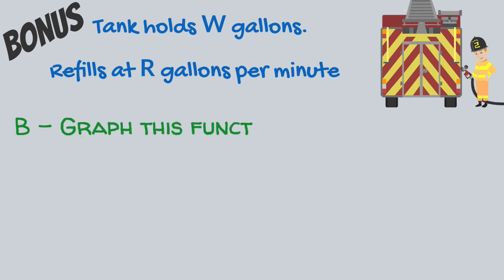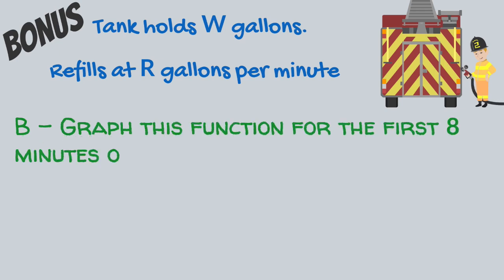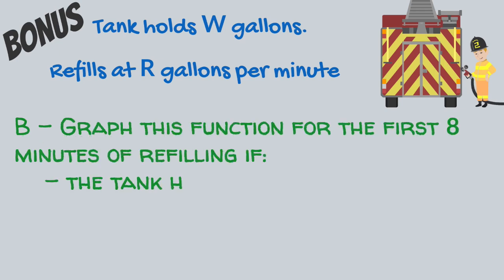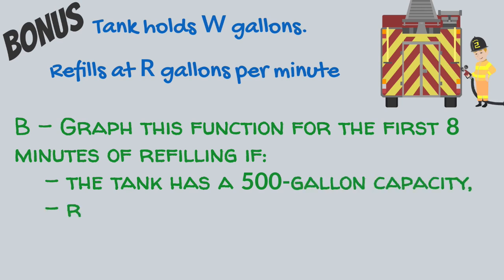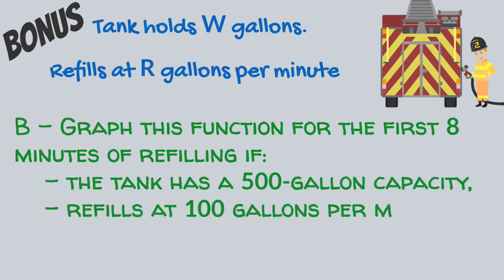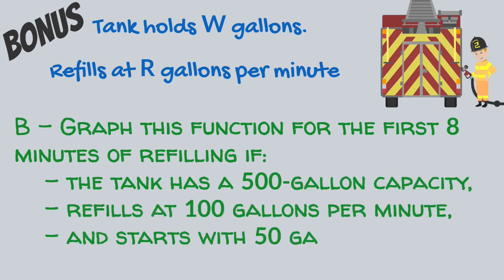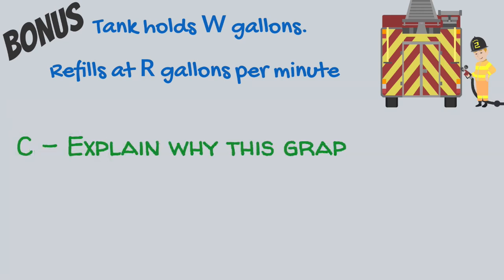Graph this function for the first 8 minutes of refilling if the tank has a 500-gallon capacity, refills at 100 gallons per minute, and starts with 50 gallons. Explain why this graph looks odd.